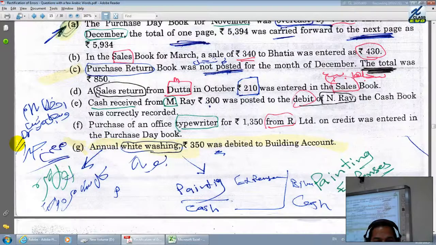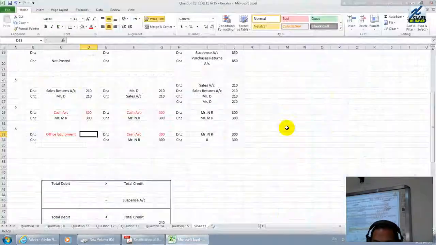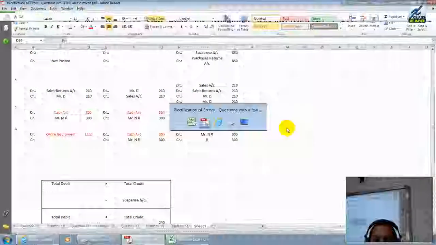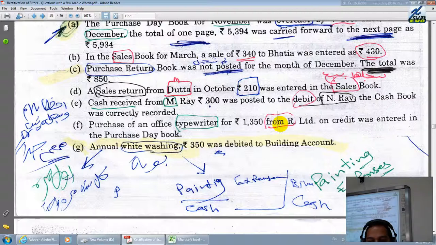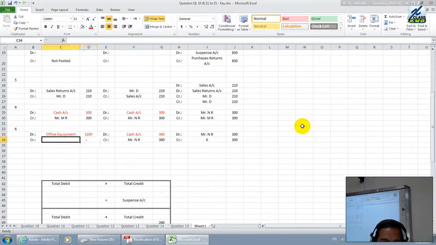Okay. What is the value here? Office equipment is 1350. Then is it for cash? If it is cash, we have to credit cash. It is not from cash. They say very clearly from R Limited. We write the name of the creditor, Mr. R. The same value comes over there.